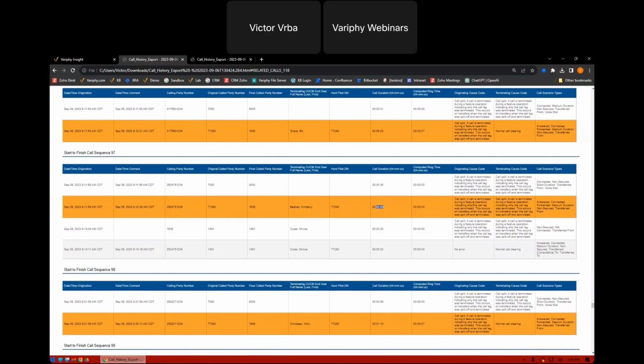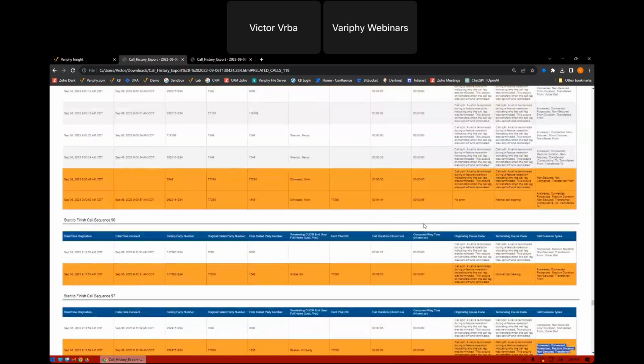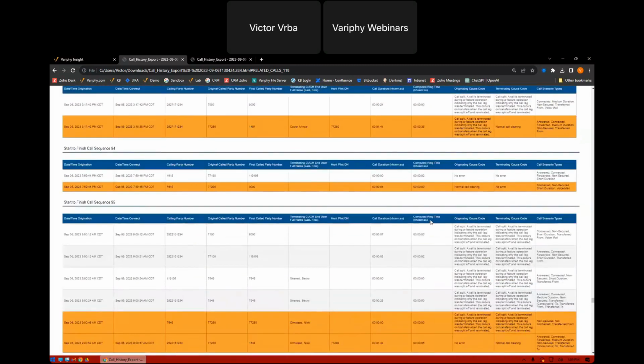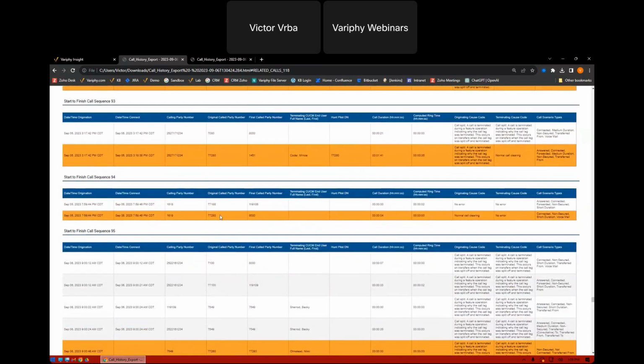Now, when we utilize the normal call clearing filter, we would potentially miss this call because it doesn't fall into that filter. That's one of the reasons that we have some new values to be able to report call scenarios. But there's other things. I had talked a little bit about being able to isolate calls that went to voicemail, and about why we use this original called party number.